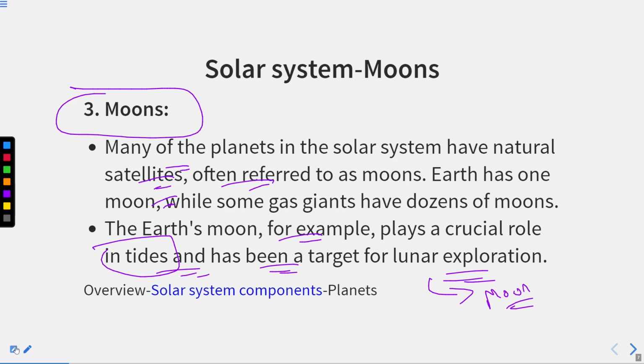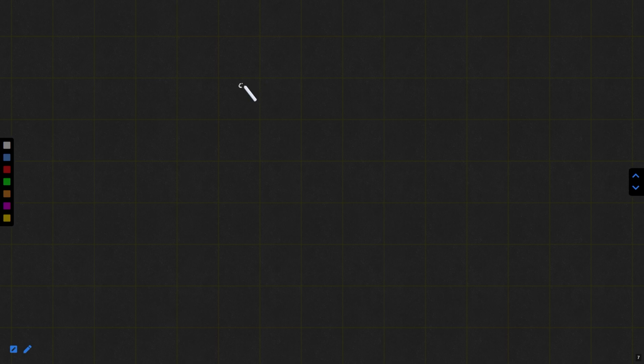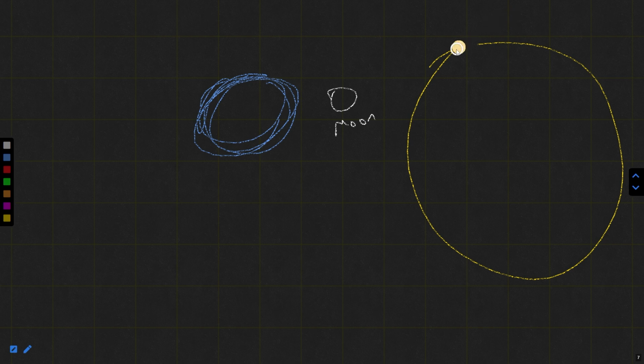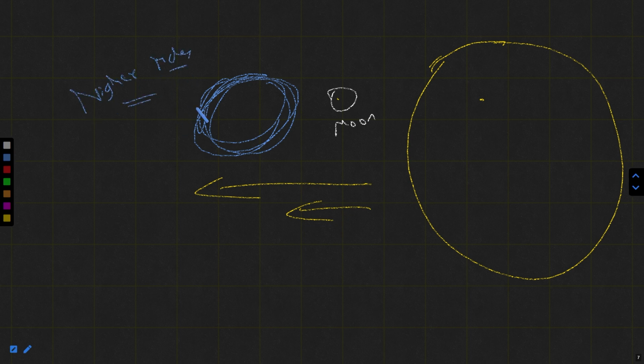Okay, and this generally happens because of the gravitational pull of the sun and moon. For example, suppose this is Earth, this is the moon, and this is the sun. So when they are in a straight line, the gravitational pull of the sun and the moon combine, and these are the higher tides, because of the combining of the gravitational pull.